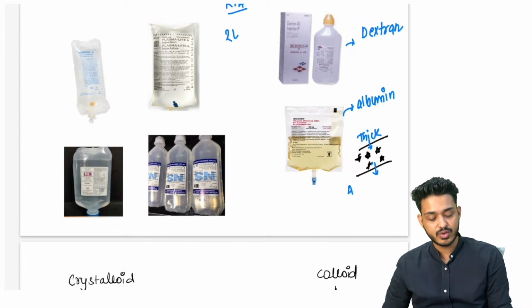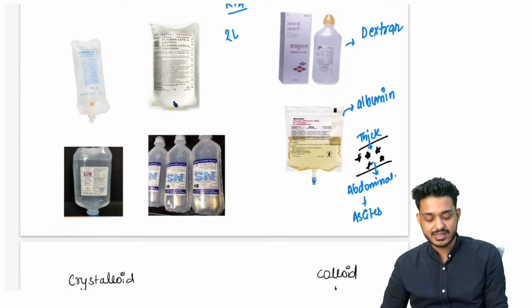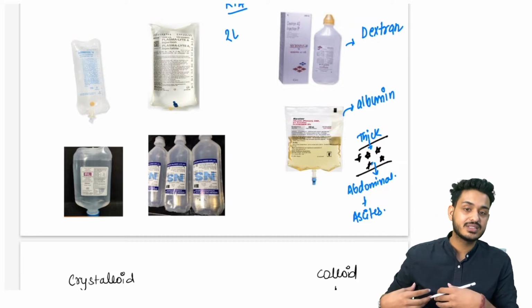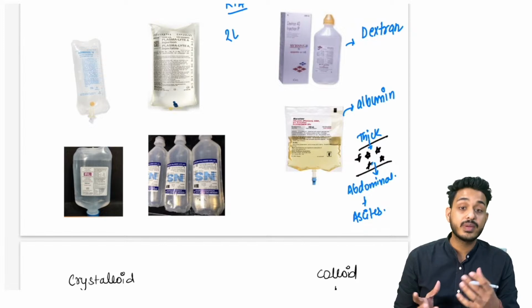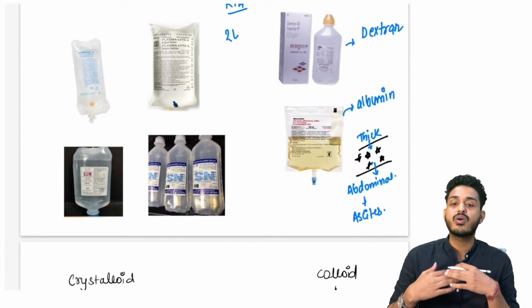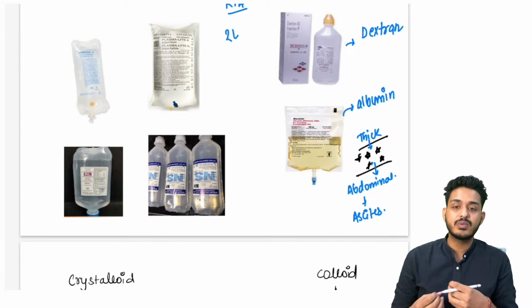If it is coming into abdominal cavity, we call it what? Ascites. That is why we are seeing the symptoms of ascites in the cases of hepatic failure and cases of cirrhosis. लिवर काम नहीं कर रहा है, एल्बुमिन नहीं बनेगा. एल्बुमिन नहीं बनेगा तो क्या होगा? Ascites होगा. किडनी खराब है, प्रोटीन यूरिया हो रहा है.